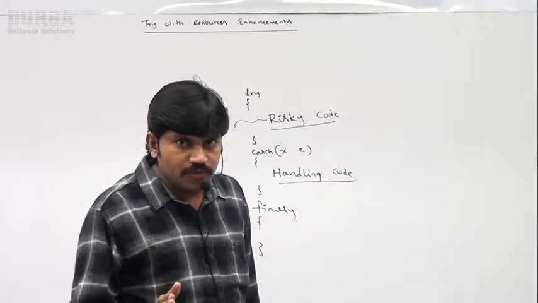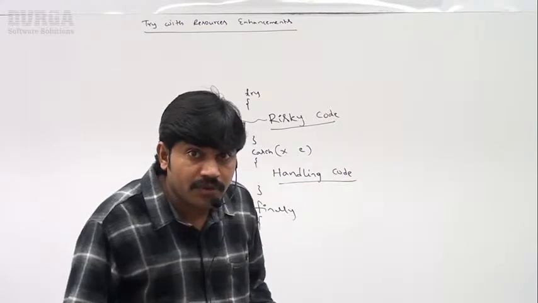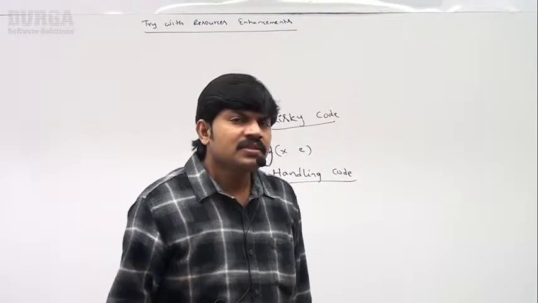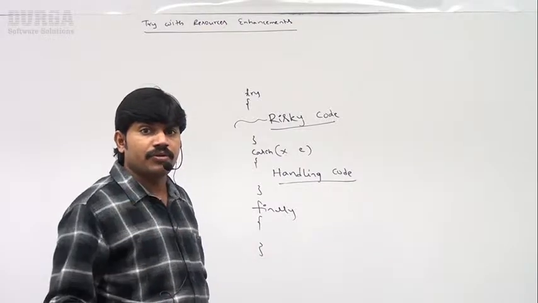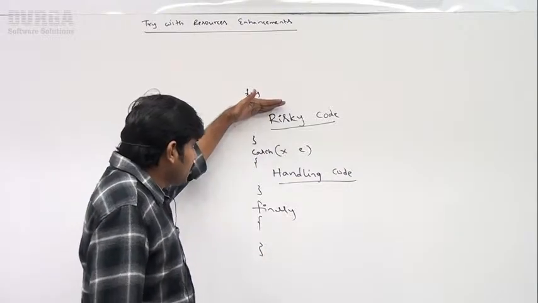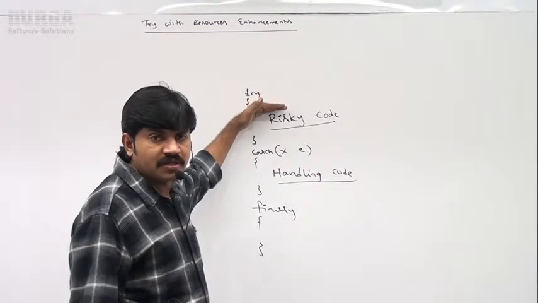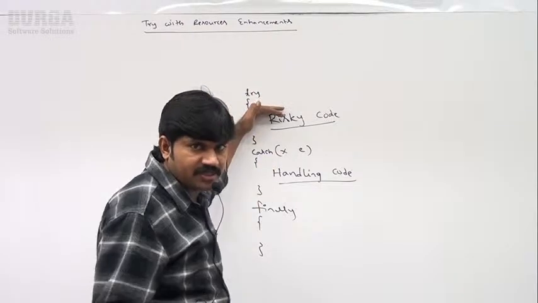So inside the try block, we take risky code. Inside the catch block, we take handling code. Next, inside the finally block, which code do we need to take? Very simple. Suppose I open a database connection. Once our job is completed, we have to close that database connection.